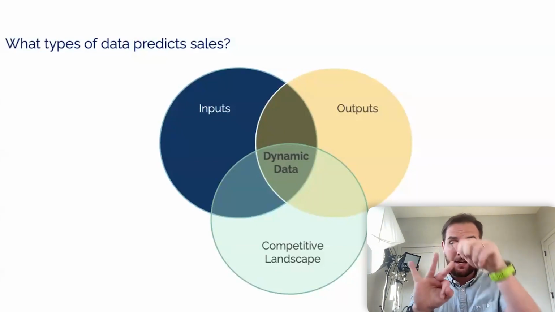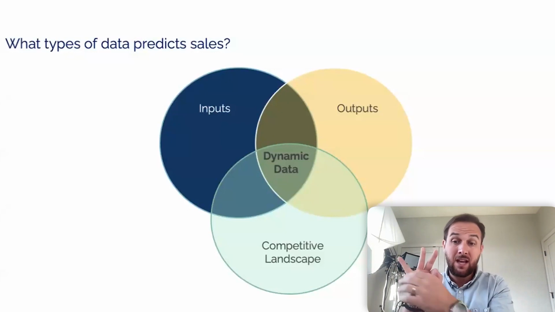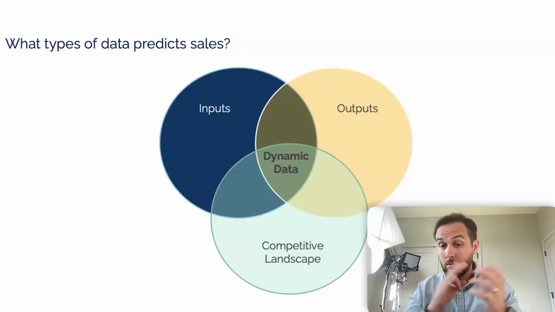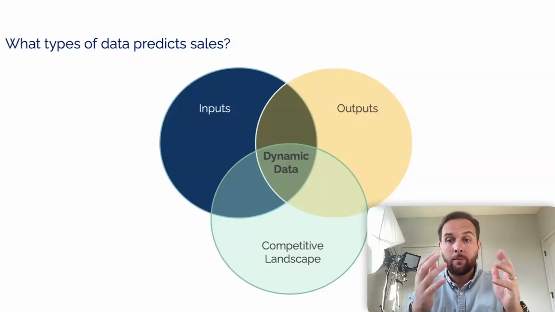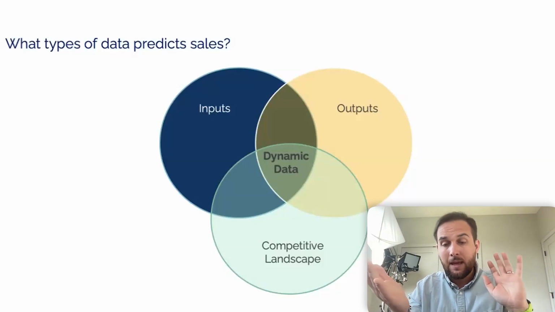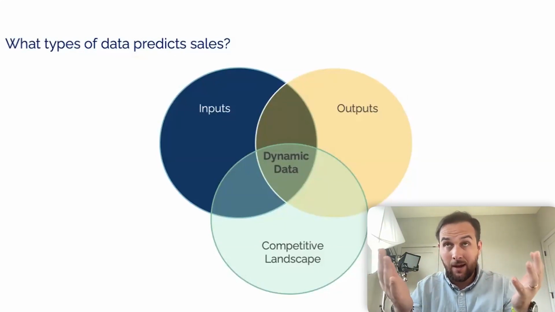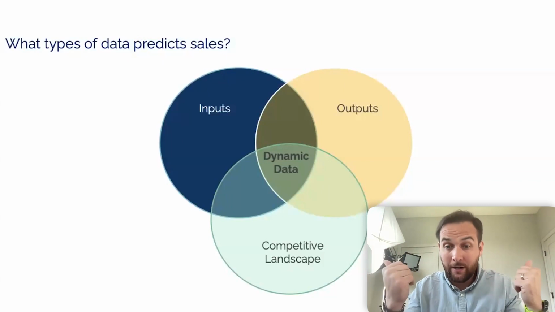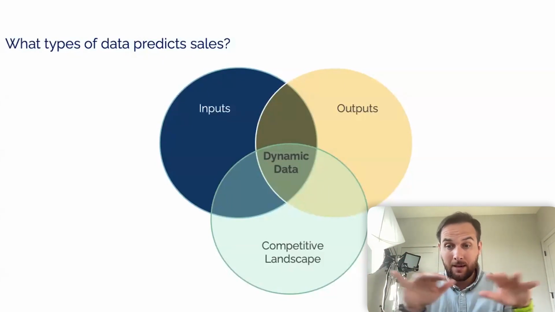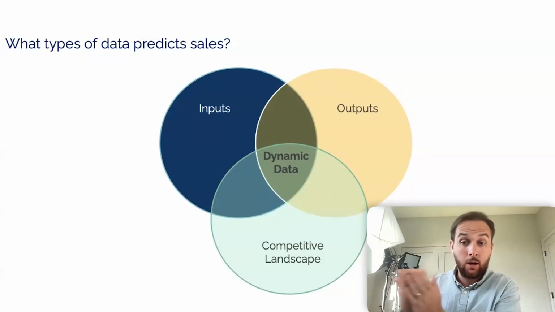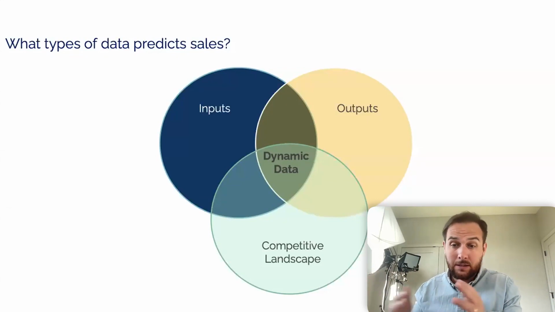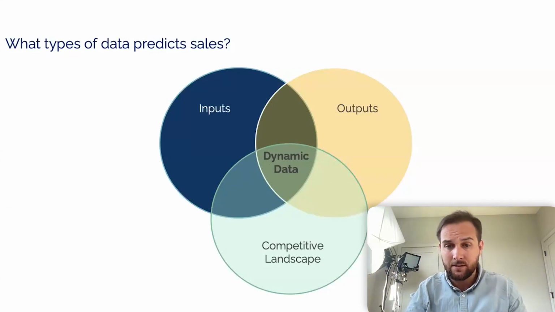So as we're putting inputs in, as we're getting outputs coming back to us, our competitors are also doing things within the competitive landscape. So if we sell shampoo, for example, and maybe we're number 12 in the category of shampoo, and the number 8 and number 9 and number 10 and 11 all run out of stock, well, that competitive landscape data of our competitors who are in front of us going out of stock, and all of a sudden we fall into the top 10, is going to have a massive influence on our future sales, whether that's for a week, 2 weeks. That's to be said from some analysis.